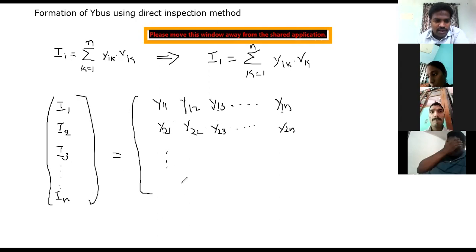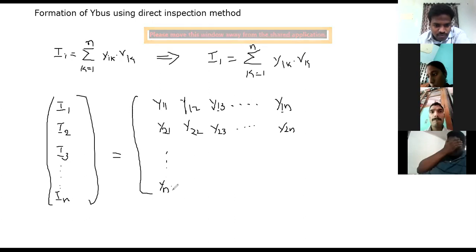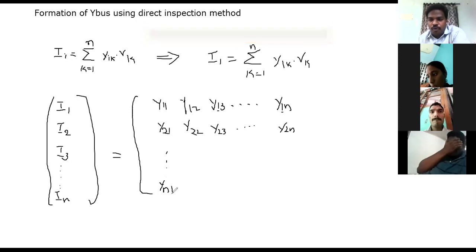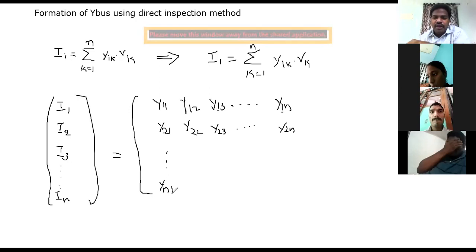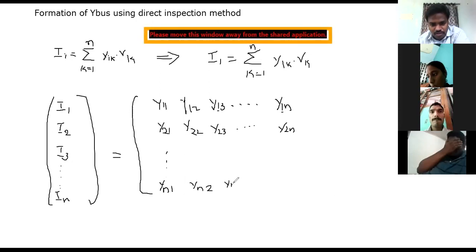In that particular case i is fixed. Now come to the last one, In. So you can consider this as Yn1, because obviously the small i term is fixed, so i is equal to n here. k is varying from 1 to n. So Yn1, Yn2, Yn3, like that up to Ynn.